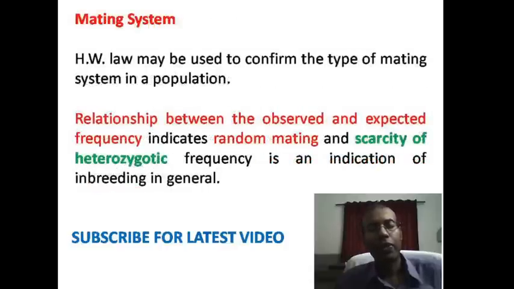Using Hardy-Weinberg law, we can also know about the mating system. If the equation of Hardy-Weinberg law is followed, then we can say that the mating system is random. If the Hardy-Weinberg equation is not followed, if there is no relationship between gene frequency and genotypic frequency, in that case we can say that the mating is non-random. If there is a scarcity of heterozygote frequency, in that case we can say that there is inbreeding in the population. That is why the heterozygote frequency is very low.